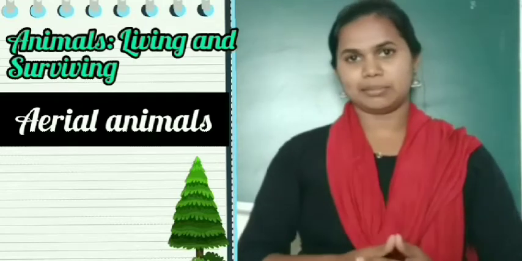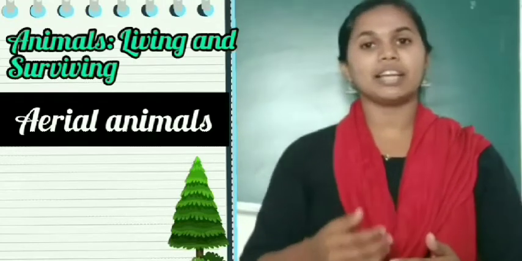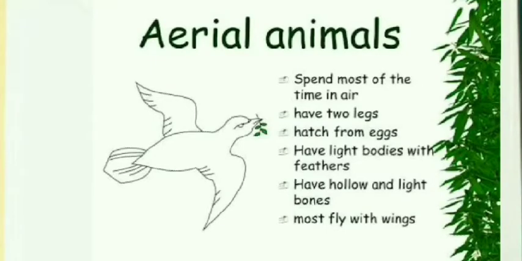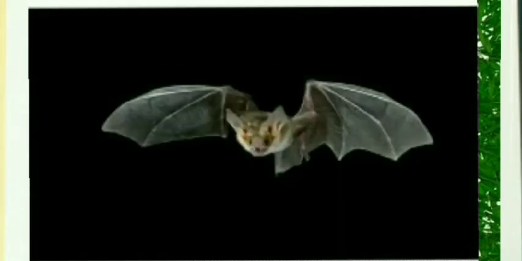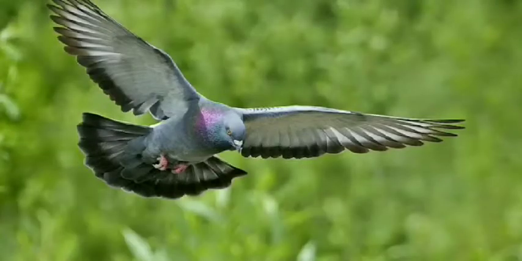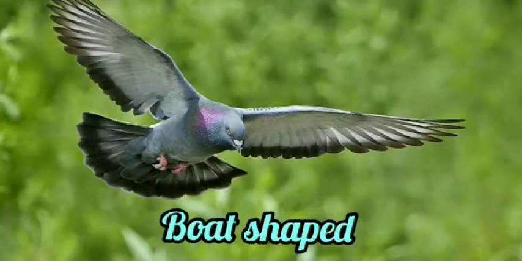Next, aerial animals. Animals that can fly are called aerial animals. These animals have wings to fly. Most birds and insects can fly. Bats are the only mammals that can fly. Animals which fly have a light body because of light bones and feathers. The body of flying animals is boat-shaped so that it can easily cut through the air.